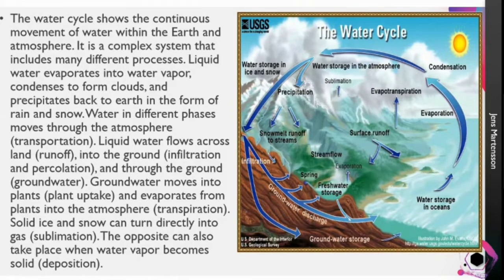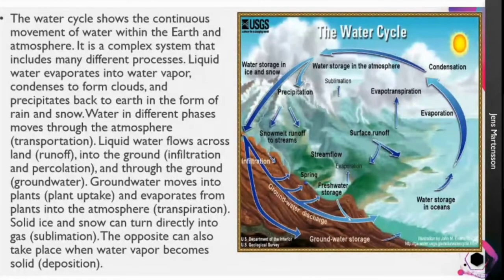In this, there are different phases of movement of water. When the water flows and reaches the ground, it is runoff. When it reaches deeper ground, that is infiltration and percolation, and it goes through the ground. It is called groundwater. When the groundwater is taken by the plants, it is called plant uptake.